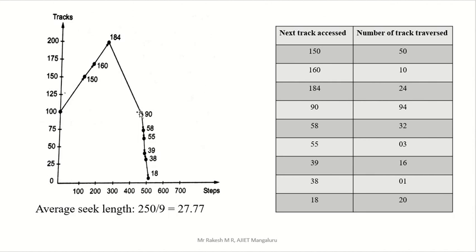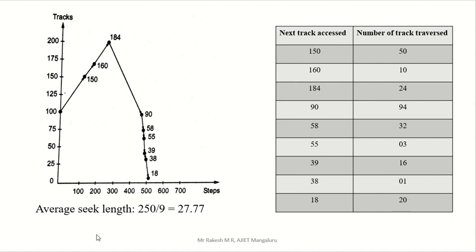Then the differences. The first number is the default 100. 150 minus 100 is 50. Write that number here; whatever the sign, just remove it and write the number. 160 minus 150 is 10. 184 minus 160 is 24. 90 minus 184 is 94; remove the sign. 58 minus 90 is 32. 55 minus 58 is 3. 39 minus 55 is 16. 38 minus 39 is 1. 18 minus 38 is 20. You will get these numbers.